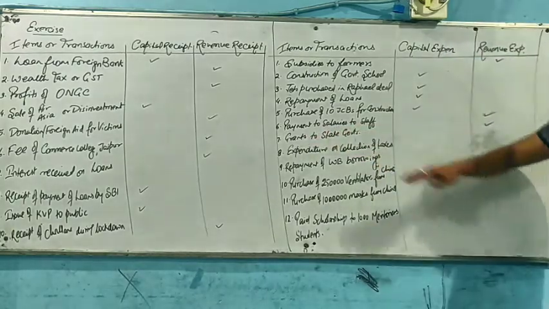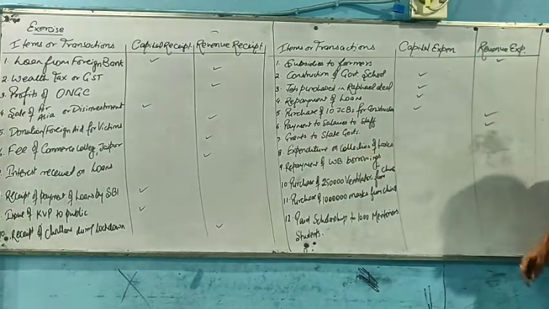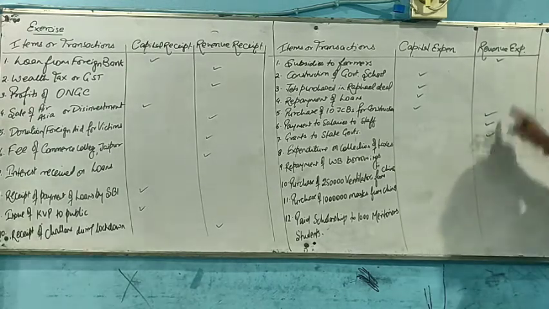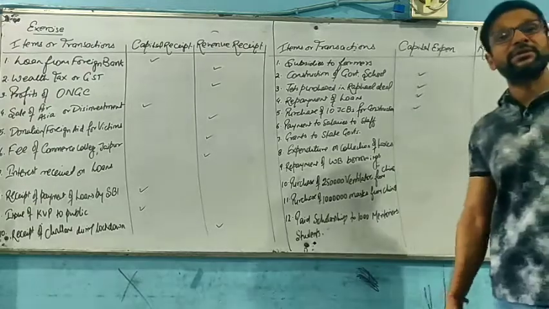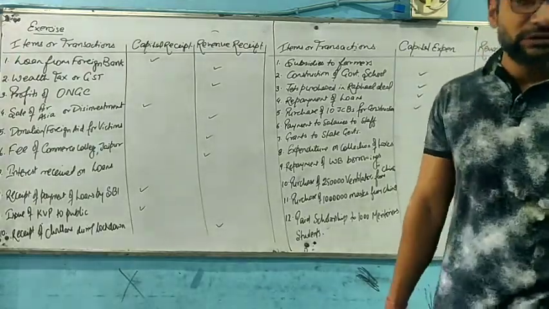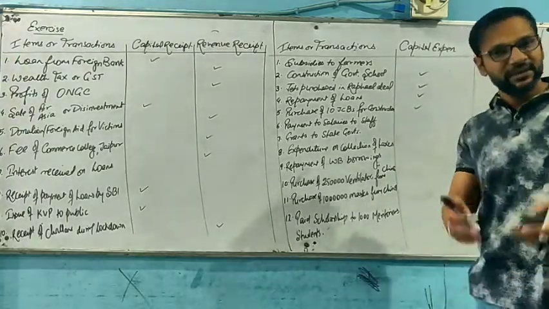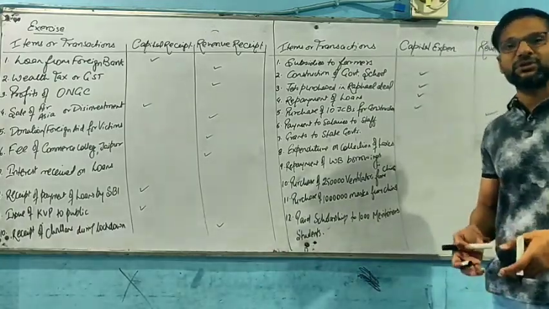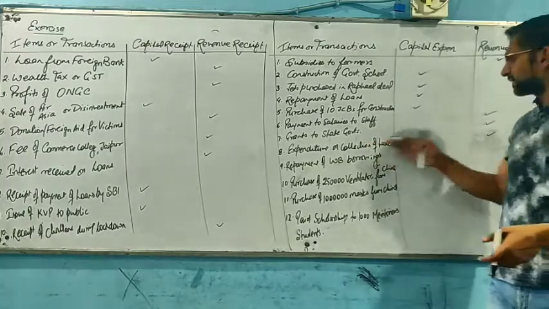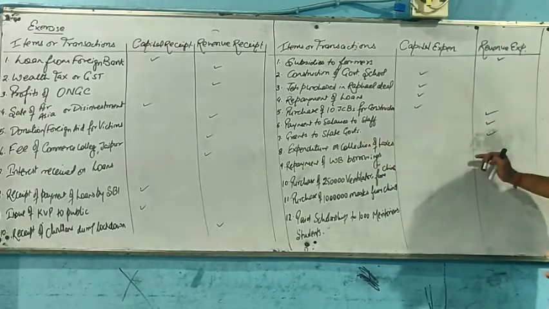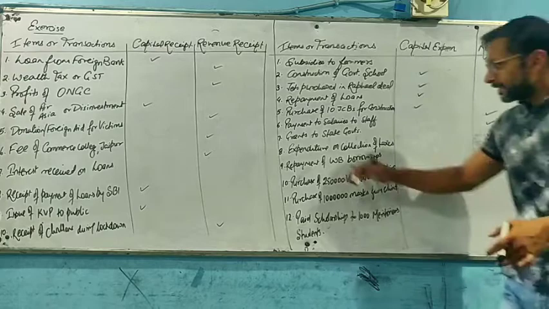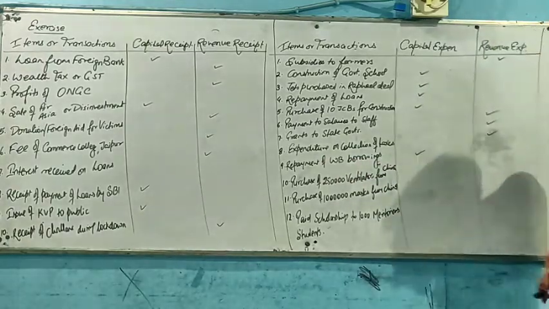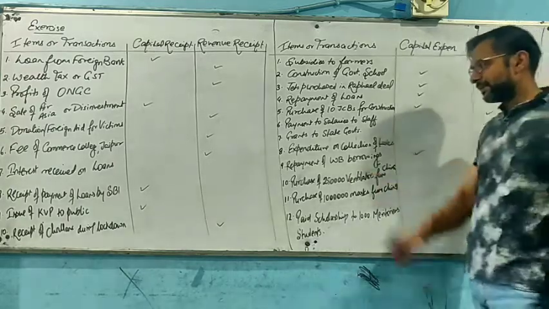Now, coming to the next, that is expenditure on collection of taxes. So whatever expenditure is undertaken for the collection of taxes will be termed as revenue expenditure, because this is the duty of the government to collect taxes. For this purpose, we have made the income tax department. If the income tax department is making some kind of expenditure for the collection of taxes, it will be termed as revenue expenditure. Repayment of World Bank borrowings will again be termed as capital expenditure, because it is reducing the liability.